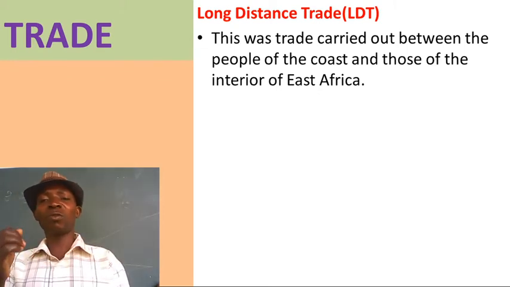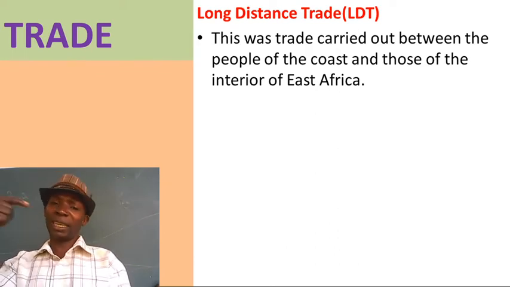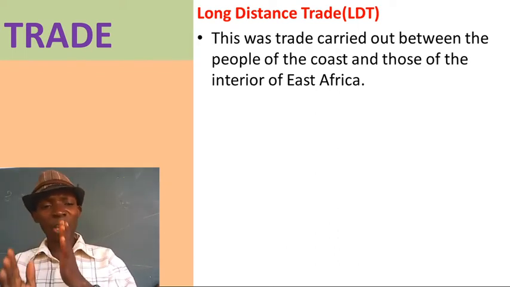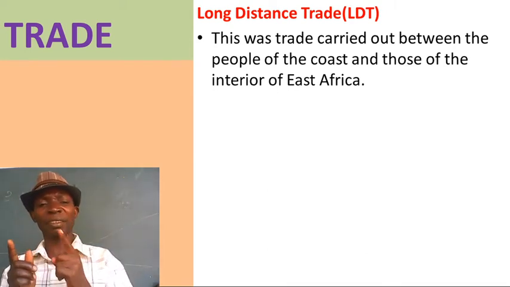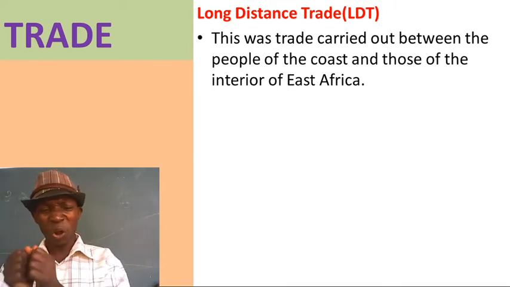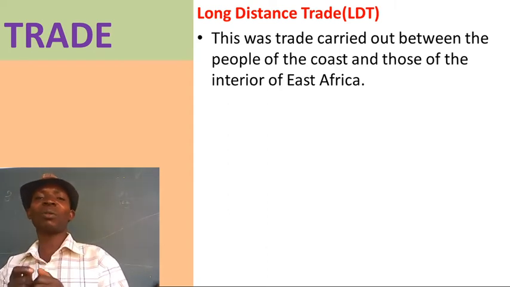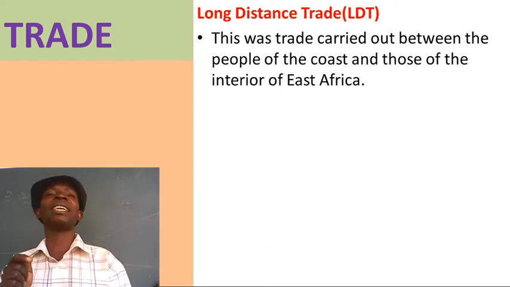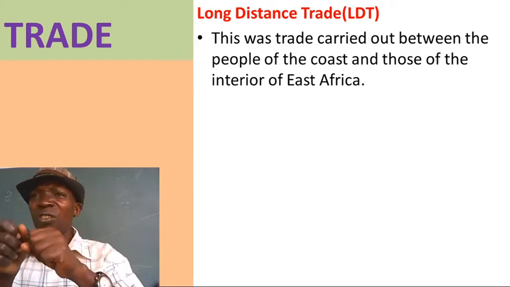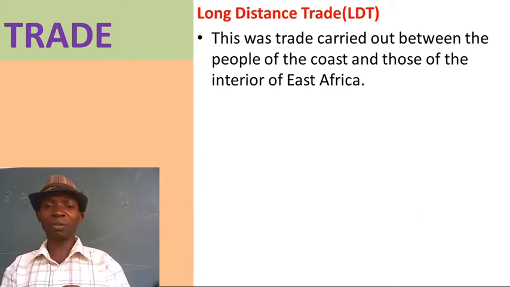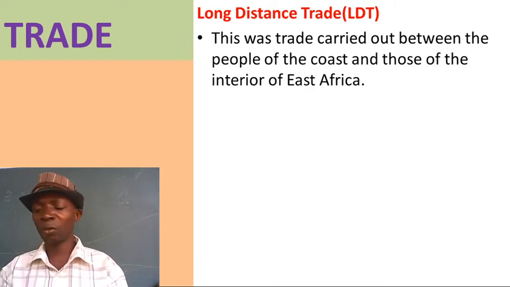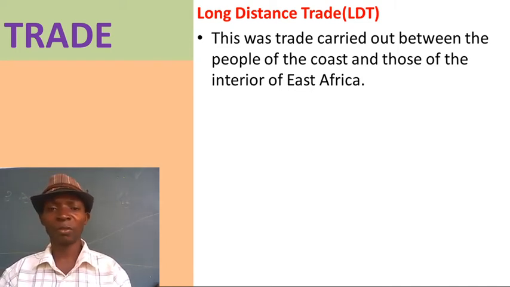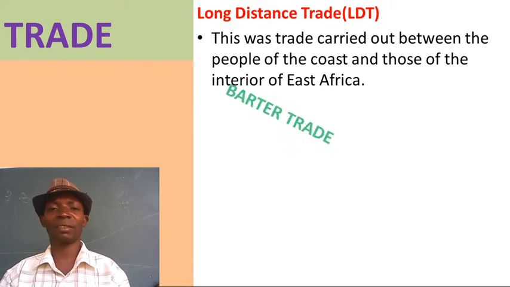So people would do trade from the coast, they come to the interior into Uganda. They are walking on foot from Kenya at the border, from Tanzania at the border, from Mombasa up to Uganda, walking long distances. That's why it was called long distance trade. The traders used to walk on foot, traveling long distances.